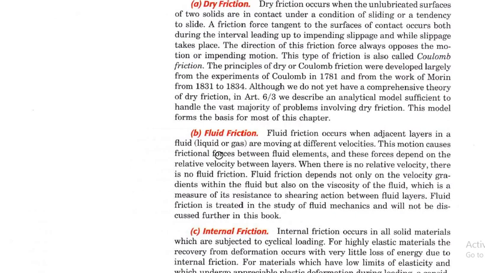So there are two factors that control fluid friction. One is the relative velocity between adjacent layers of the fluid, and the second is the viscosity of that fluid that controls the behavior of the fluid against friction.